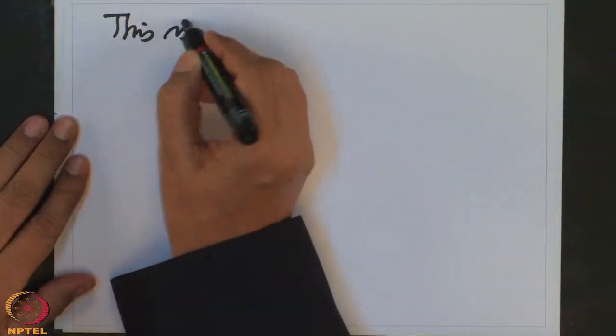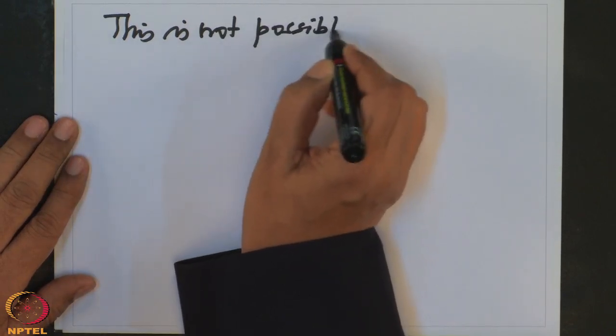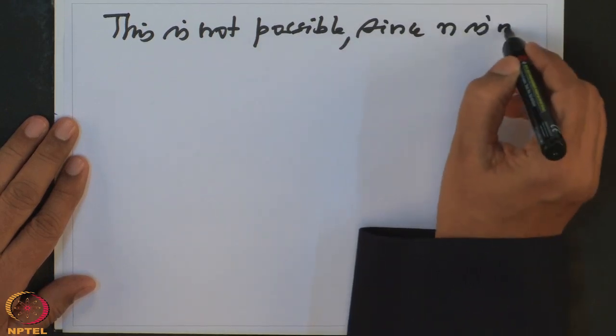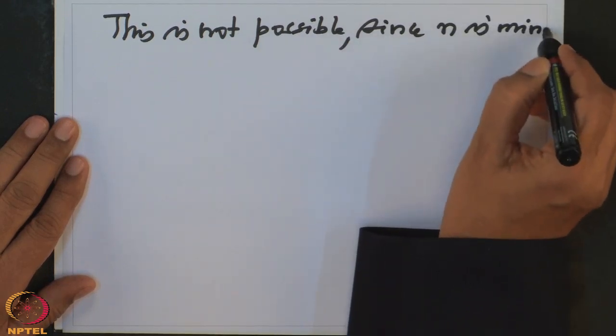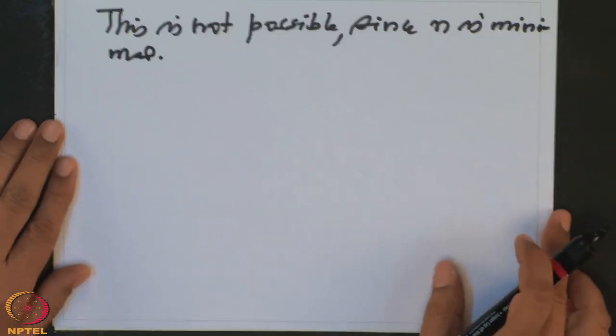So this is not possible, since n is minimal. So that proves the assertion.